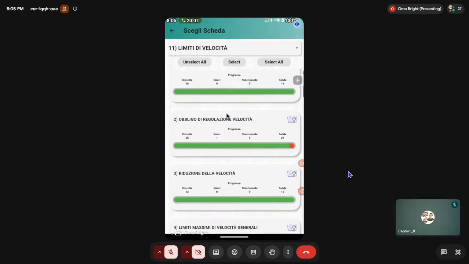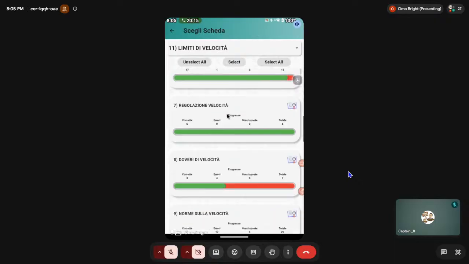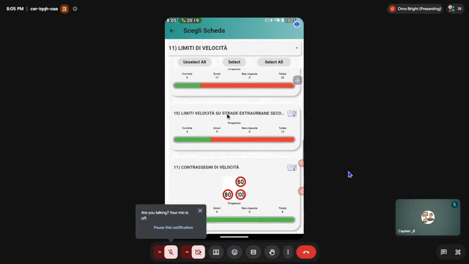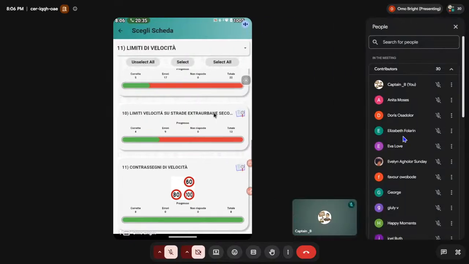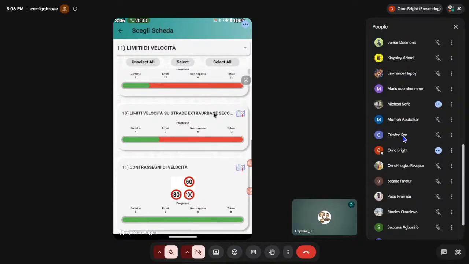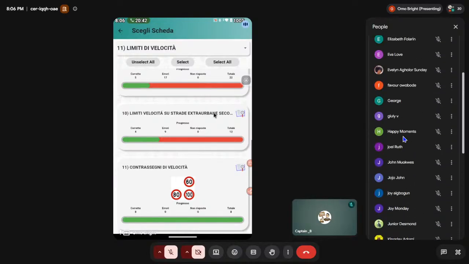Am I right, guys? So chapter 11, we are teaching from, and then we stop in 10, right? Limiti di velocità su strada extraurbana secondaria. Remember this, guys. Speed limit on strada extraurbana secondaria. So you'll be telling me now. Let's go to Sophia. Are you there? Yes, sir.